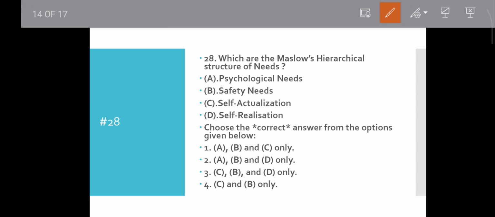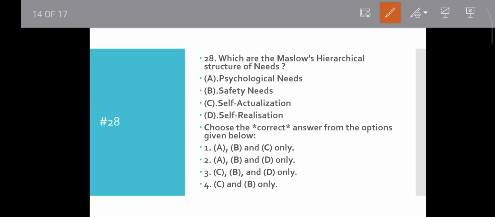Question number 28. Which are Maslow's hierarchical structure of needs? Maslow provided his hierarchical structure of needs in his motivation theory. He gives five stages in the hierarchy. First is the physiological need.